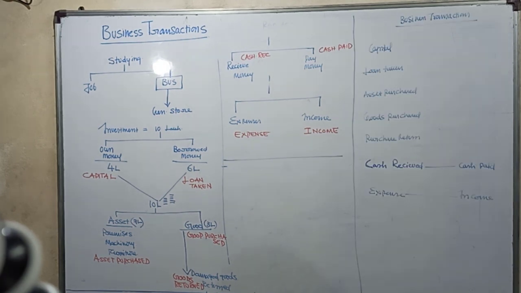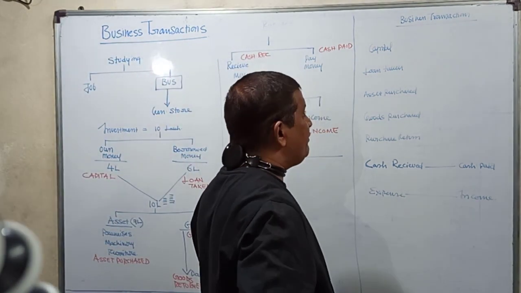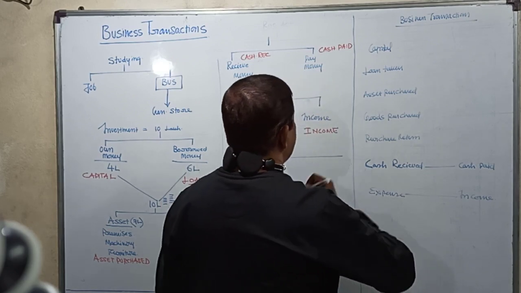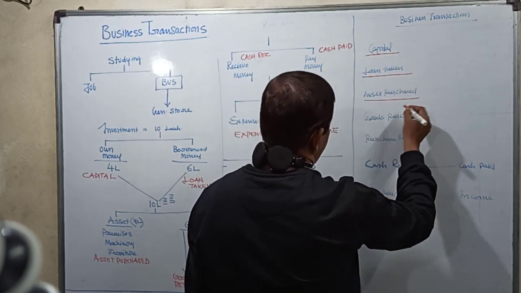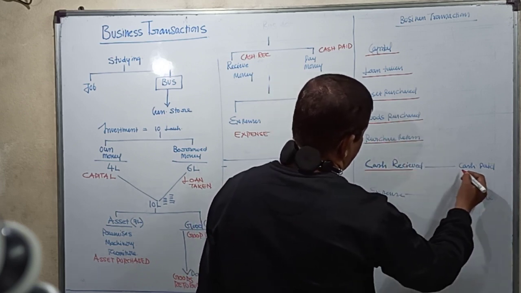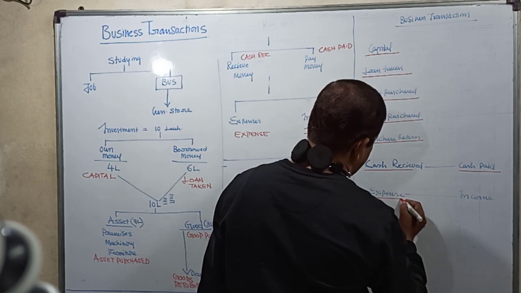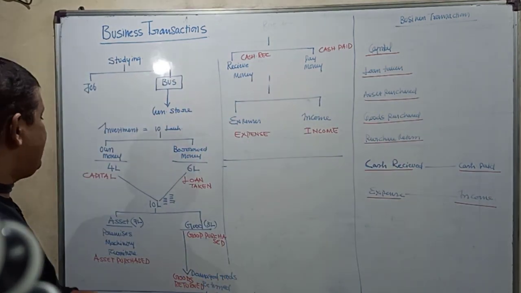So from this given example, we have now identified business transactions. We said we had capital, loan taken, asset purchase, goods purchase, purchase return, cash received, cash paid, expense and income. All this which is underlined in red we have taken here.